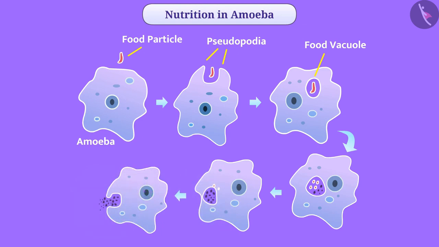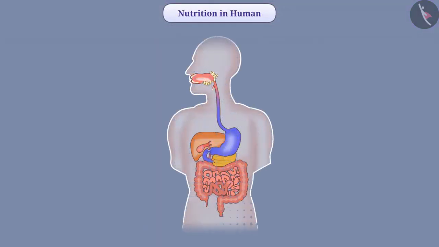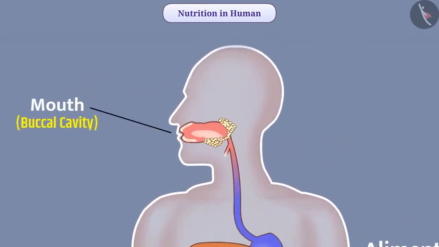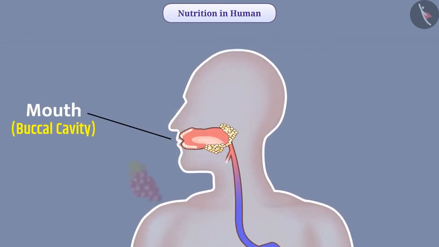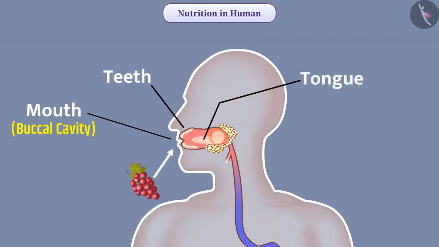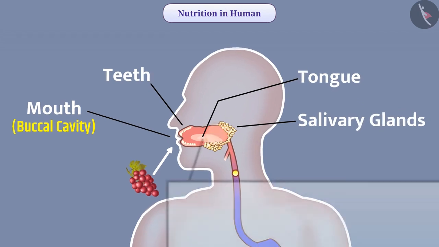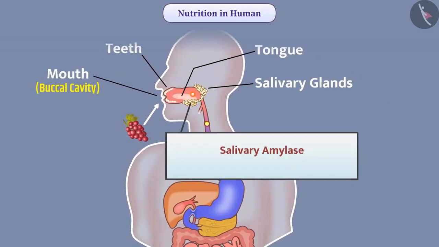Let us now see how the process of nutrition takes place in humans. In humans, there is an extended long tube from the mouth to the anus called the alimentary canal. The first part of the alimentary canal is the mouth. In the mouth, the food is chewed by teeth and converted into small particles. During chewing, the muscular tongue mixes food with saliva secreted from the salivary glands. Saliva wets the food, making it easier to move down. Saliva contains an enzyme, salivary amylase, which breaks the complex molecule starch into simple sugar.